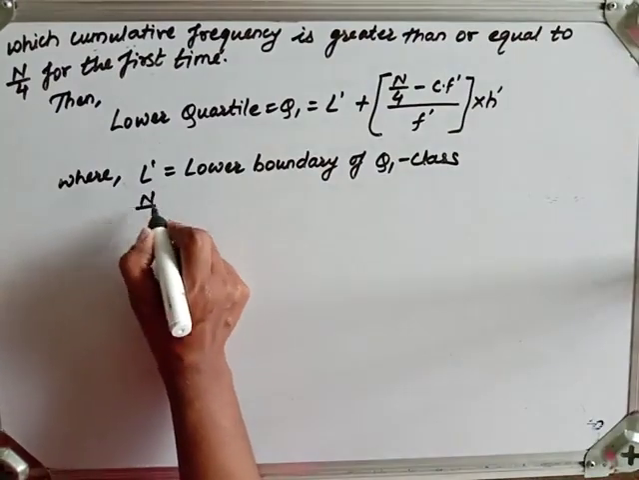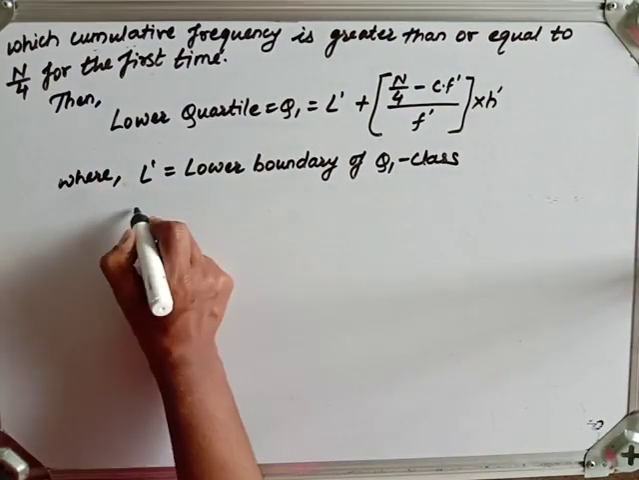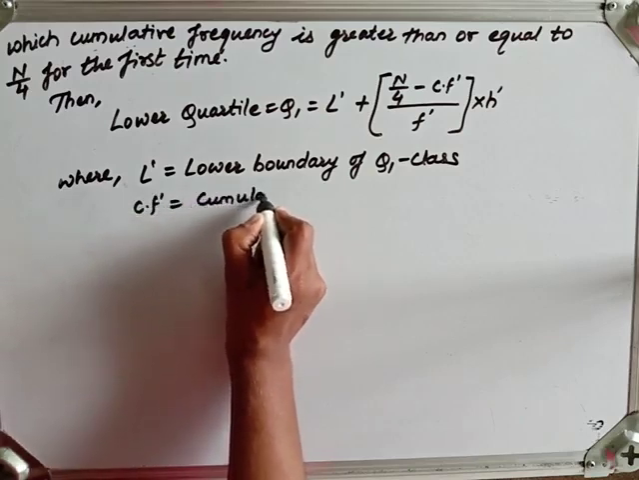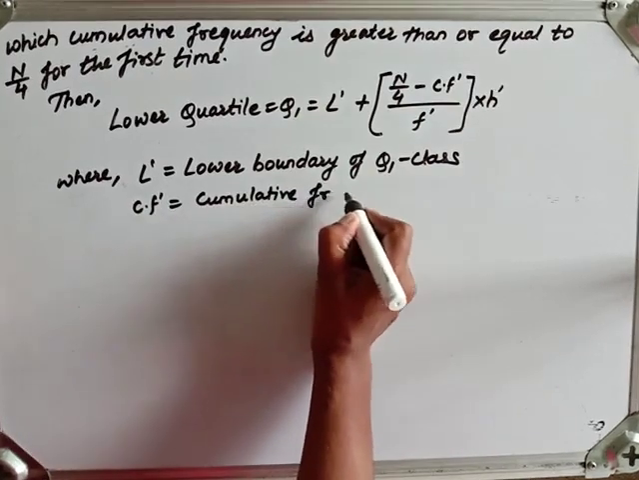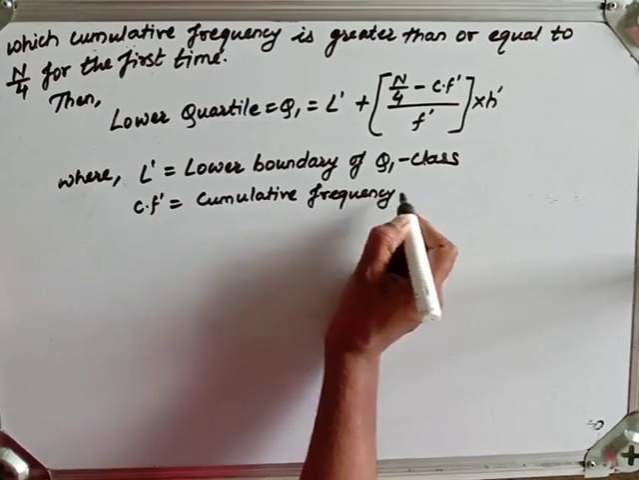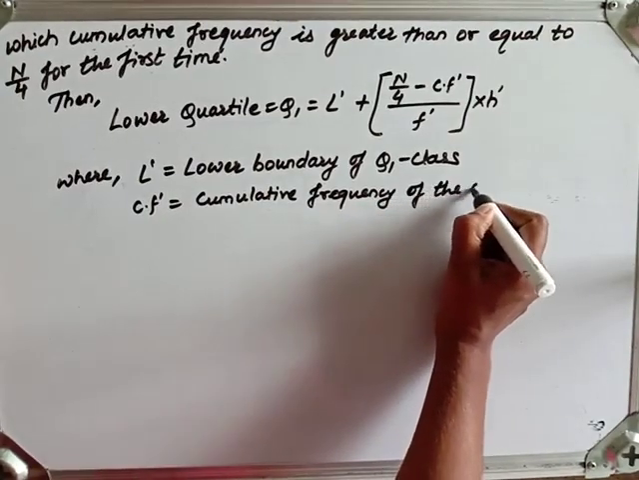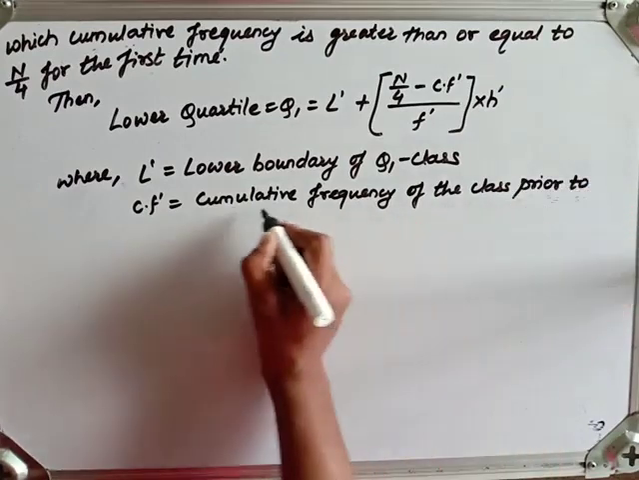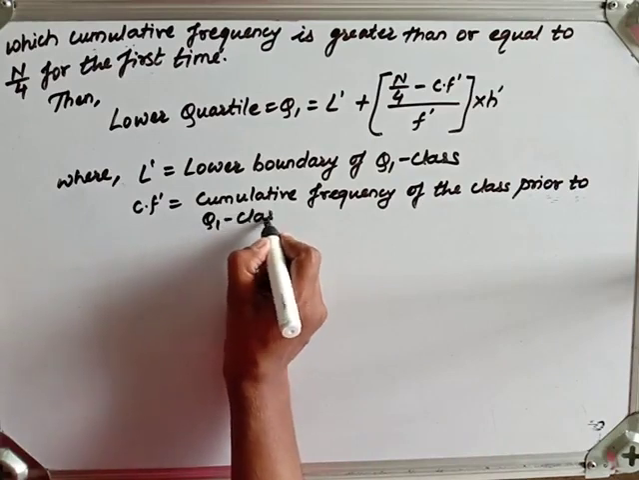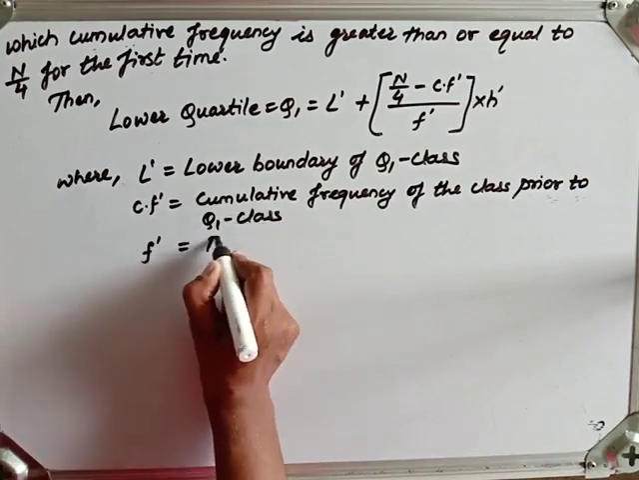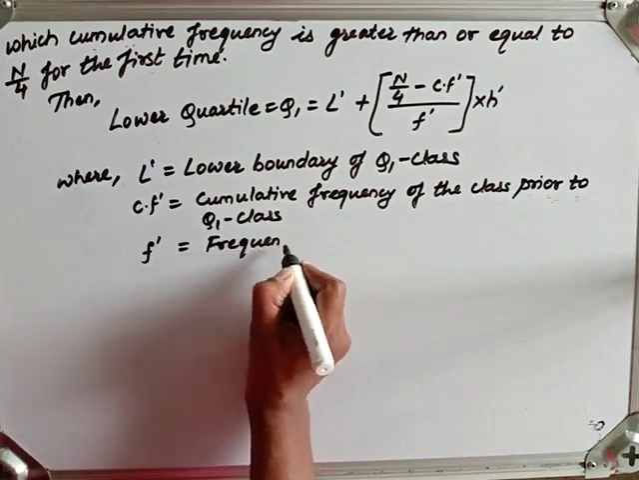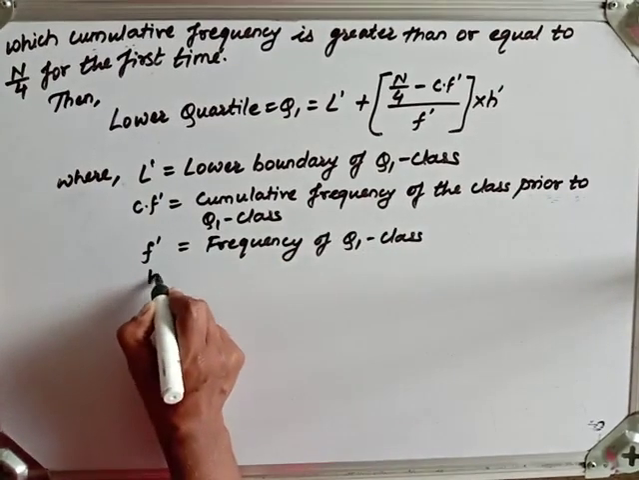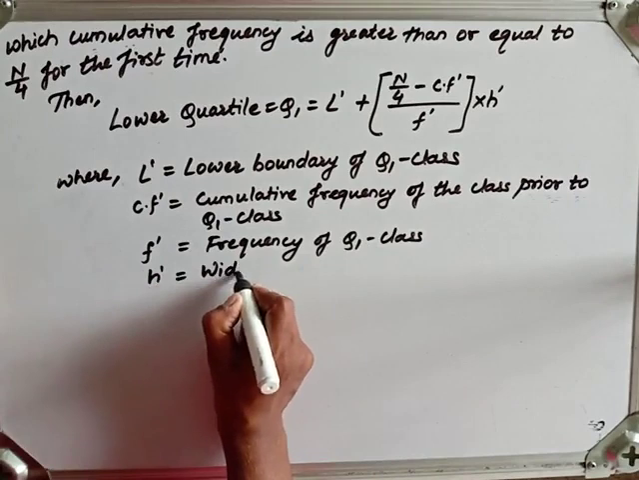Then n by 4 is known. Fine. Now let us write for CF dash. It is the cumulative frequency of the class prior to, or just before, the Q1 class. Then F dash is the frequency of the Q1 class. And H dash is what? The class width, or we can say the width of the Q1 class.